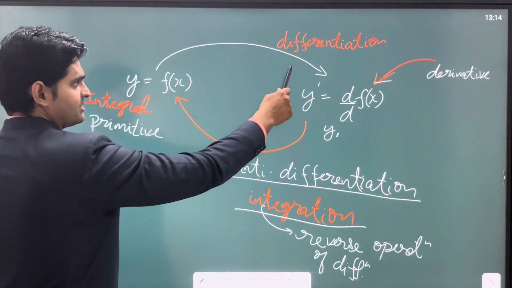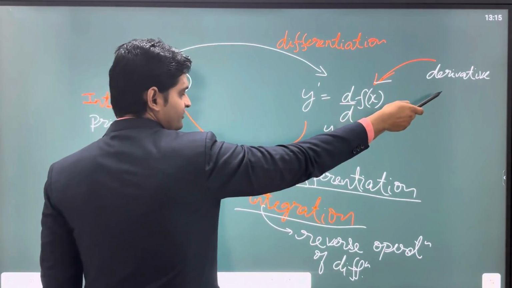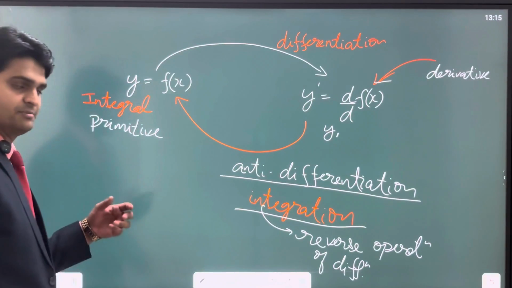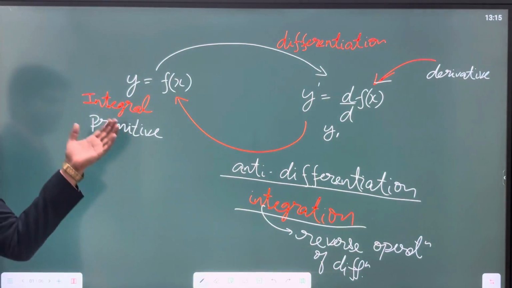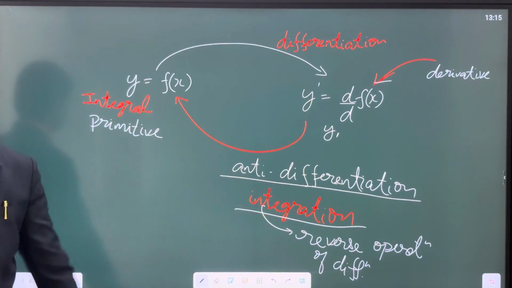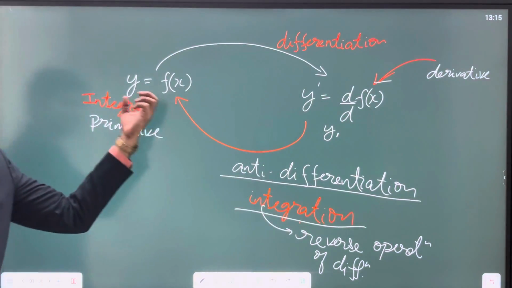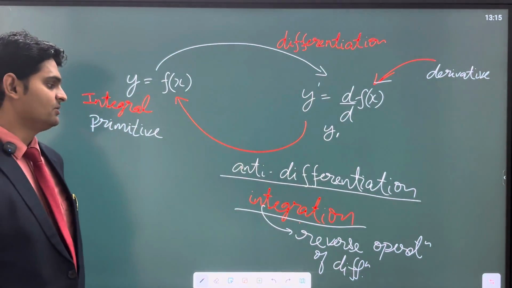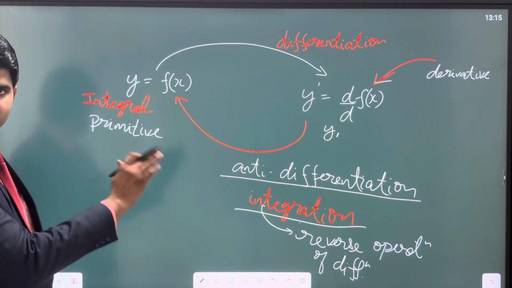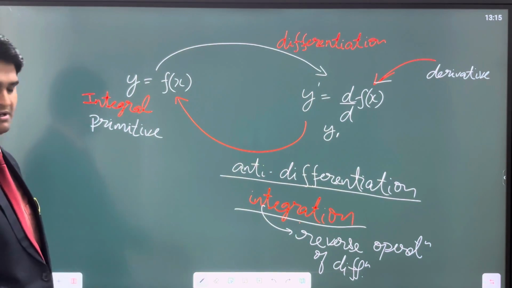As I just told you here, the process of getting a derivative is known as differentiation. Similarly, the process of getting an integral is called integration, right? Integration is the process, integral is the result, right? So I hope so far so good. This must have been understood by you.